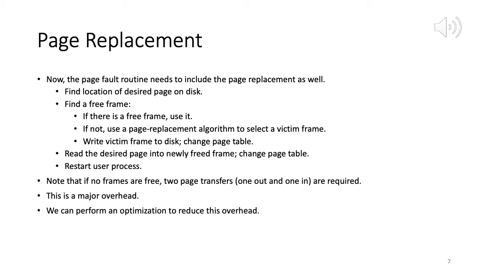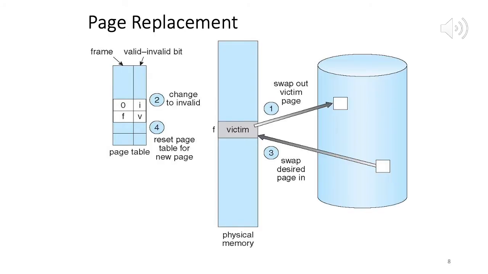So in other words, if the page has been modified, we have no option but to have two transfers: a page out from main memory to disk of the evicted page, and a page in of the new page the reverse way, from the disk to memory. If the page has not been modified, only a page in from disk to main memory. No page out of the evicted page from main memory to disk, because the disk already has an up-to-date copy, because the page was not modified while it was living in memory. Okay. So using this optimization, we can get a good performance if the page has not been modified while in memory. Okay. So now I am on slide 8.